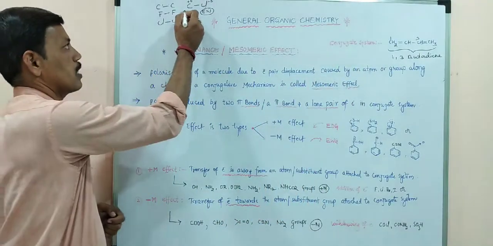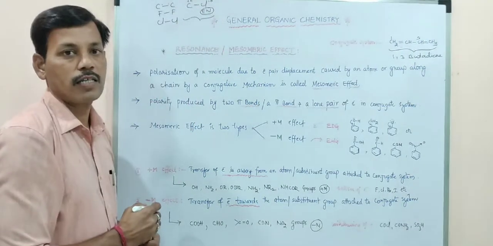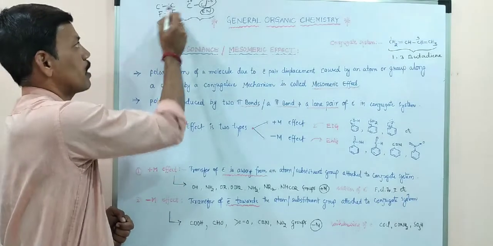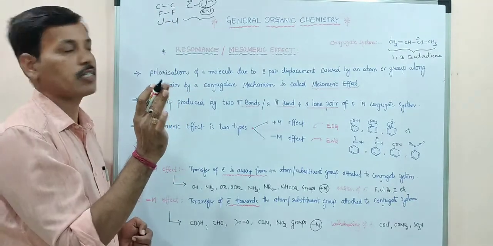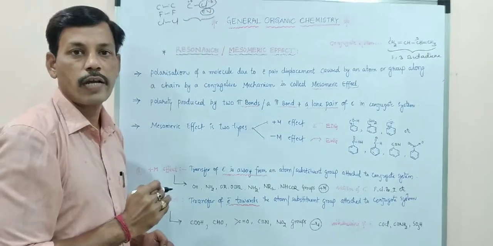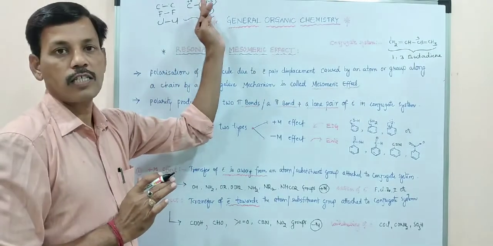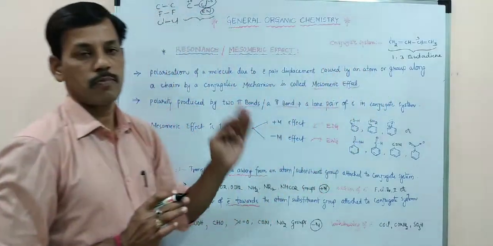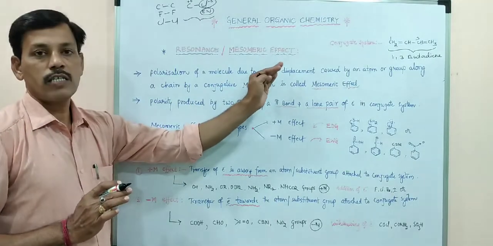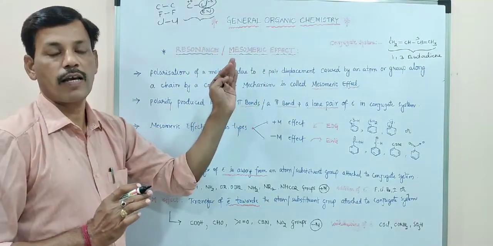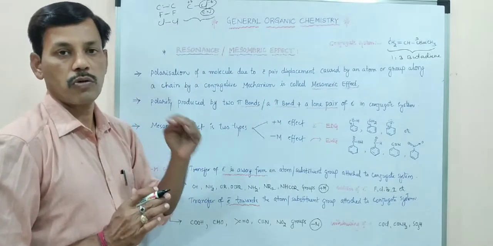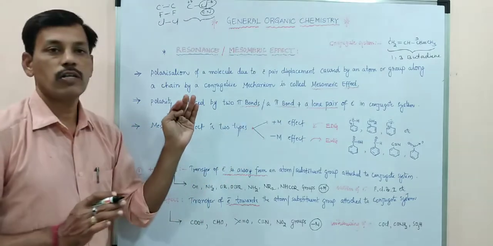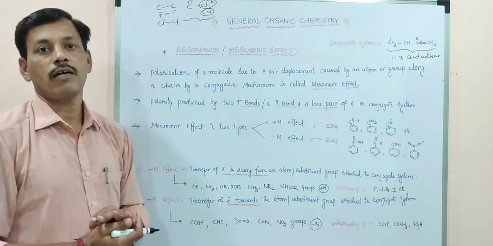If you see this example, the polarization takes place in the presence of chlorine only. Why? Because carbon does not have any type of polarization, but chlorine is more electronegative, that's why polarization is possible. So the group or atom, or the substituent, is more electronegative, or an electron donating or withdrawing group, so that polarization takes place, and this type of effect continues to the further atoms.